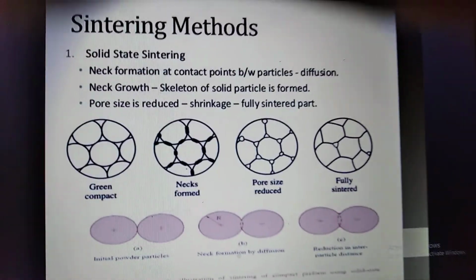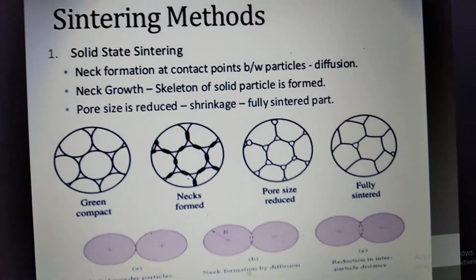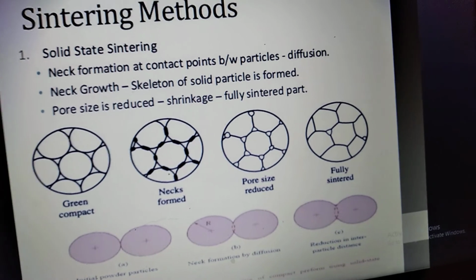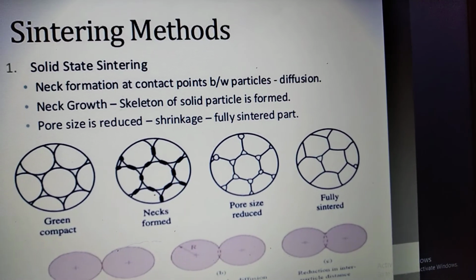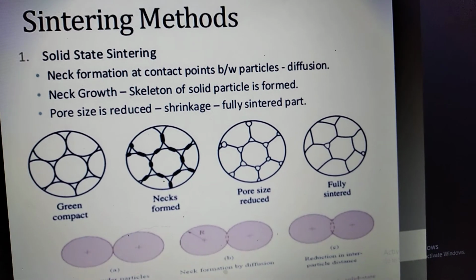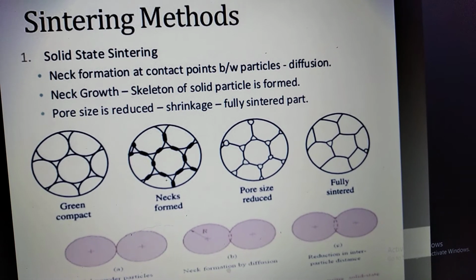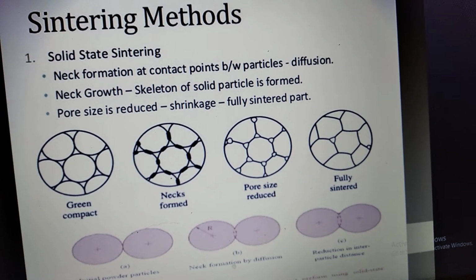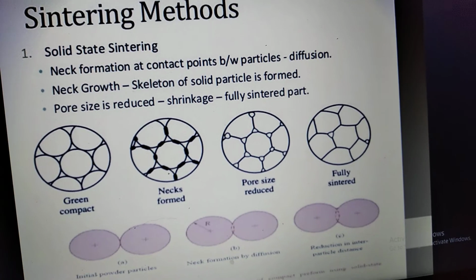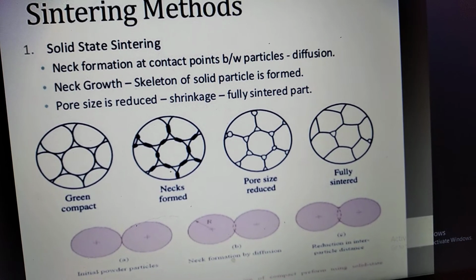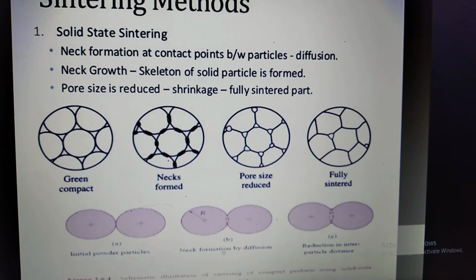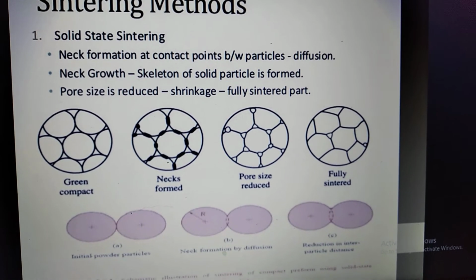This is how the sintering process goes on. First of all, this is the compact, called the green compact, which you get after the compacting process. When you start heating that compact, necks start forming, the gaps between the particles go on decreasing, and the particles get diffused, and finally you get the fully sintered part.